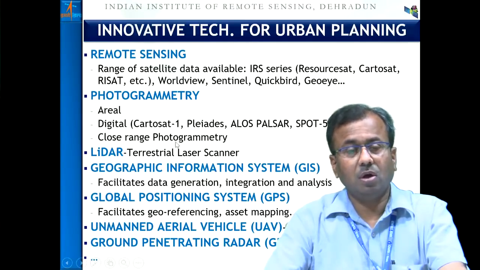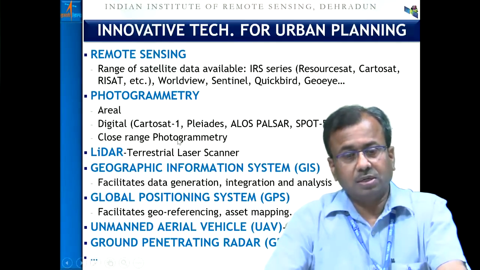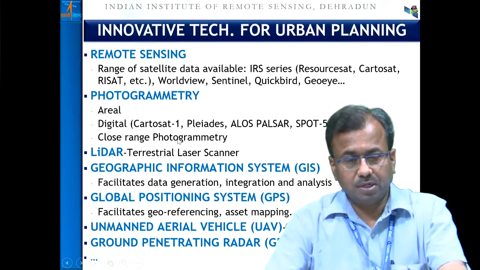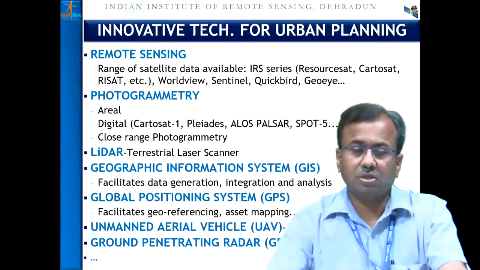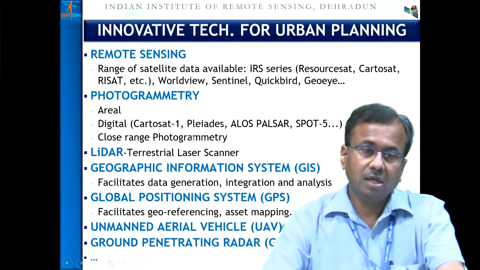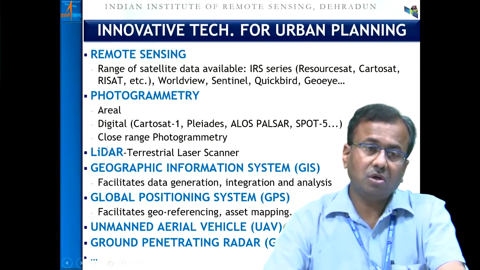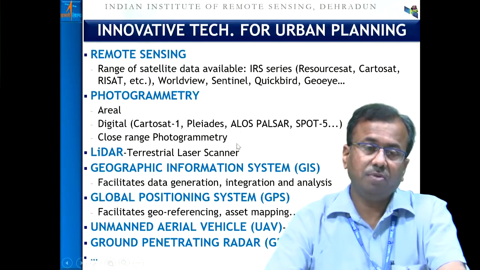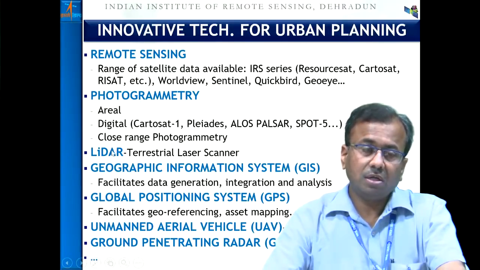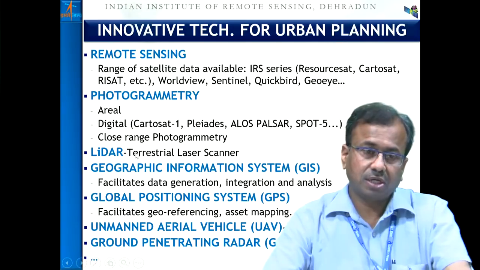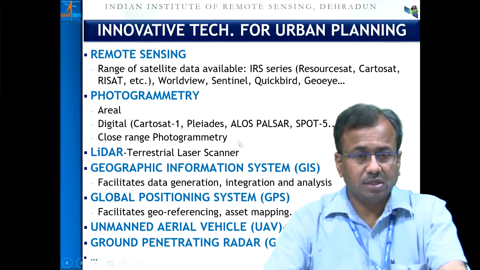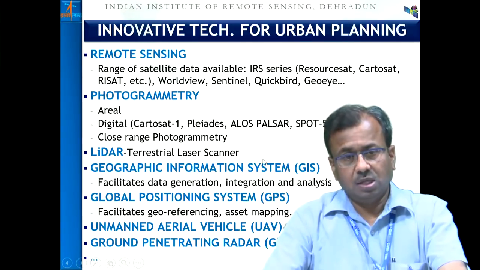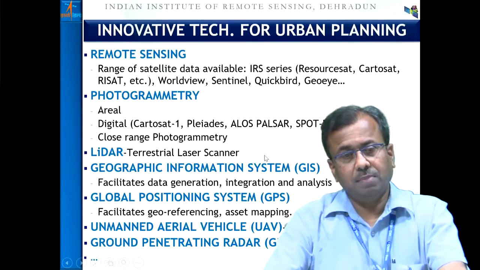Then we have, to see the terrain characteristics, particularly at large scale, and when somebody is standing on the street and its surroundings, a technology called close-range photogrammetry will be very handy. We have the technology called light detection and ranging, LiDAR, where instruments like the terrestrial laser scanner or space-borne sensors are also coming up.